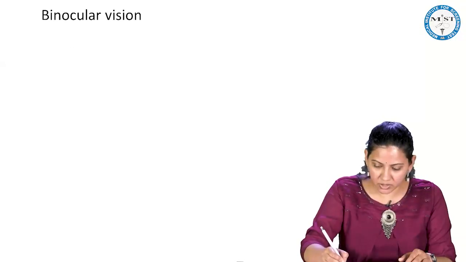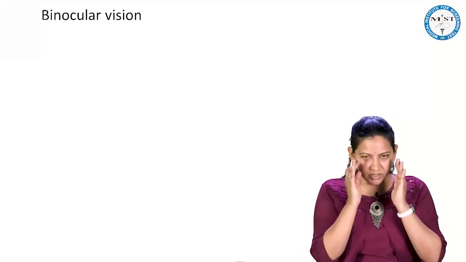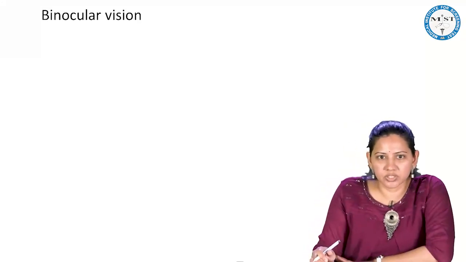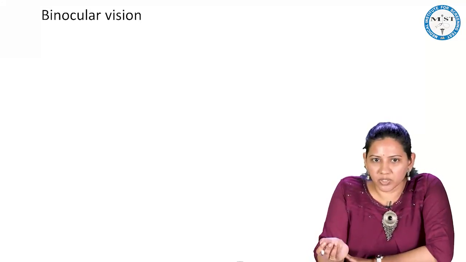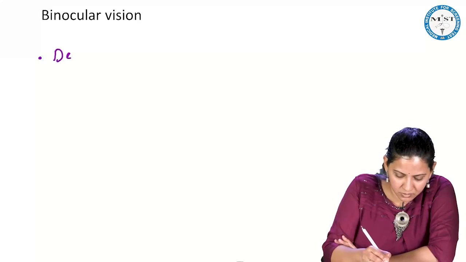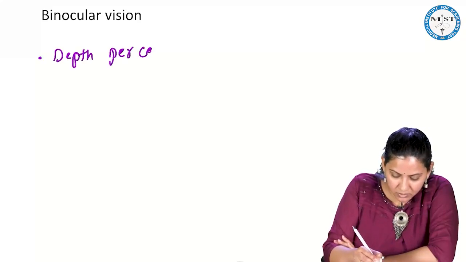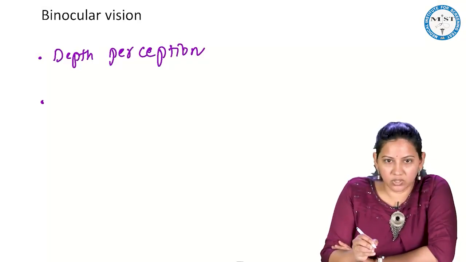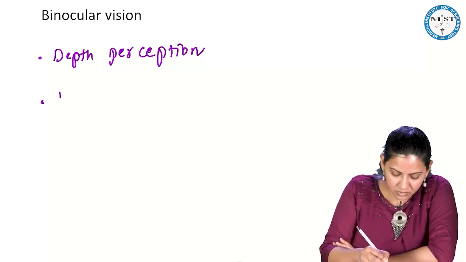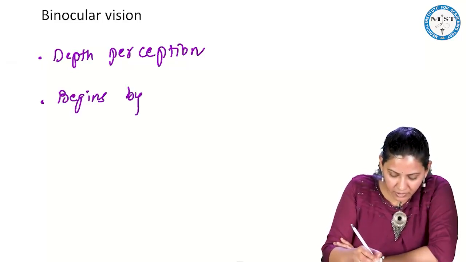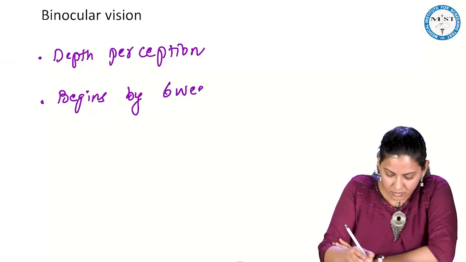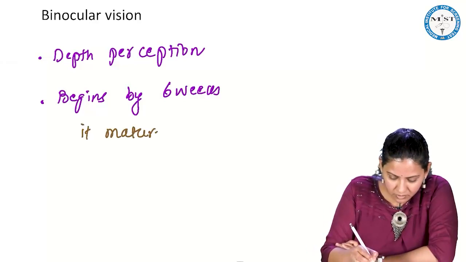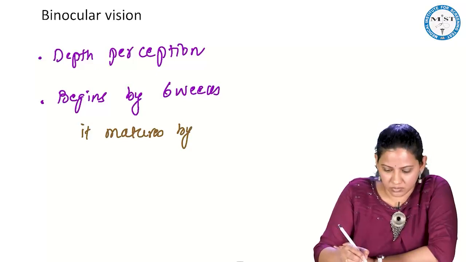Now what is a binocular vision? Binocular vision means child is able to see from both the eyes and there will be overlapping of the image. So binocular vision is important for depth perception. Okay. So the binocular vision usually begins by 6 weeks and it matures by 4 months.